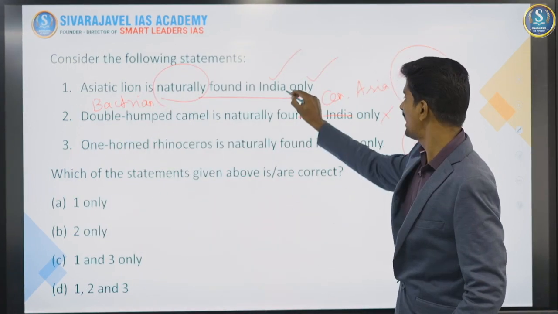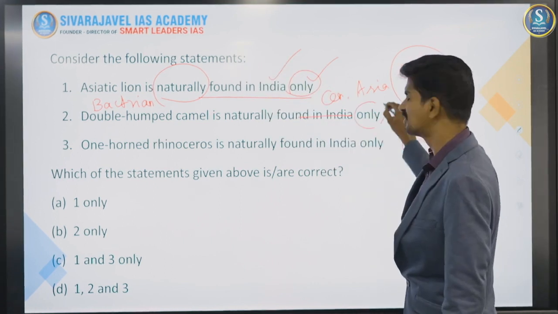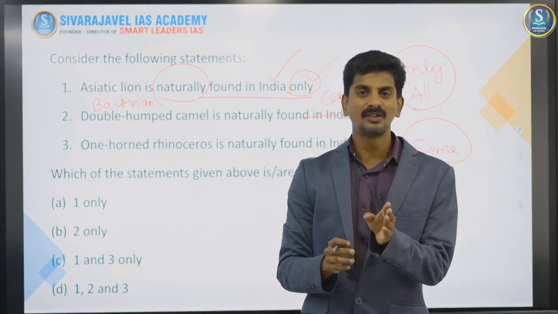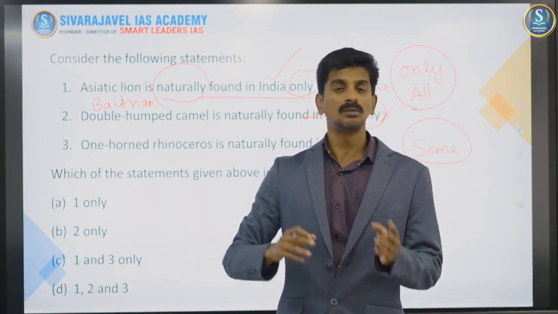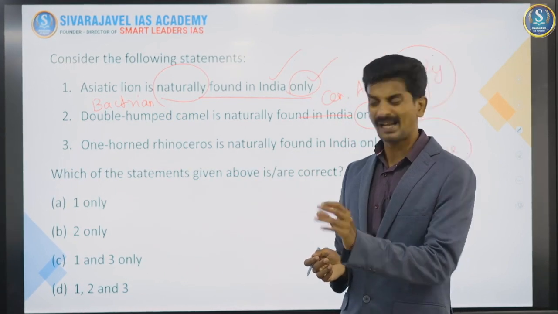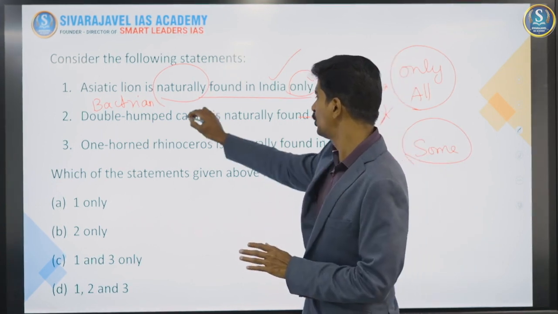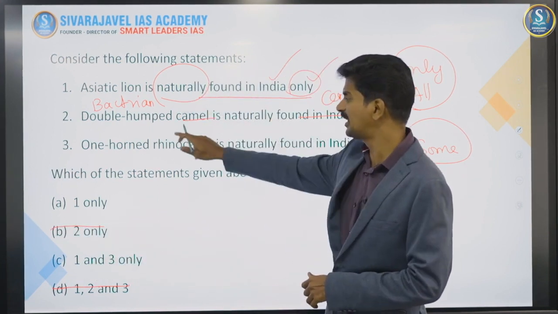Then, sometimes when the word only comes, it may be correct. Sometimes when the word only comes, it may be wrong. So that has to be qualified. You need to understand the statement. Do not simply jump to a conclusion because only comes, it is correct, or because only comes, it is wrong. Both are wrong. Analyze the statement. Try to see some logicality in common sense. Then come to the conclusion. So if 2 is wrong, it can be eliminated. B and D options can be eliminated. Then comes the last one.